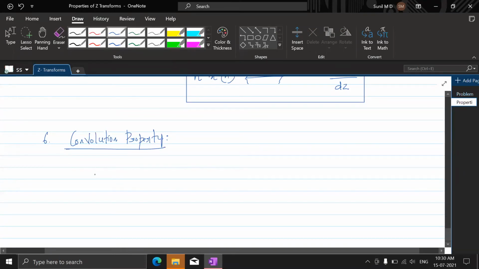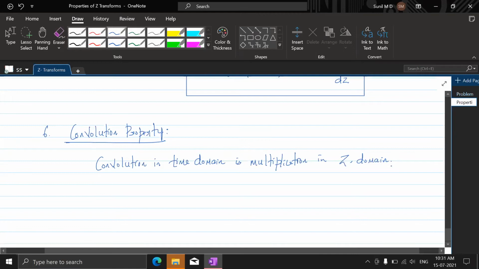It says that convolution in time domain is multiplication in Z domain. That is this.